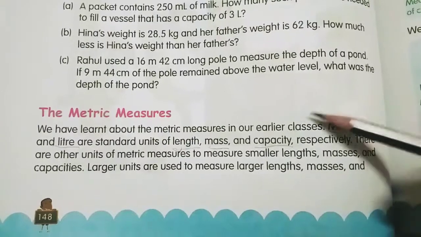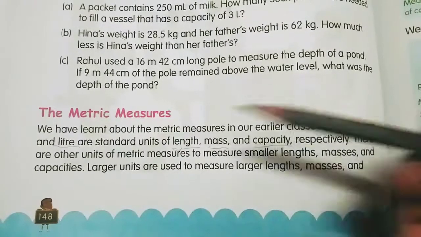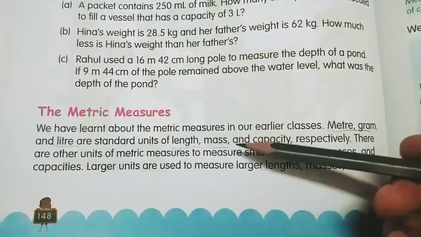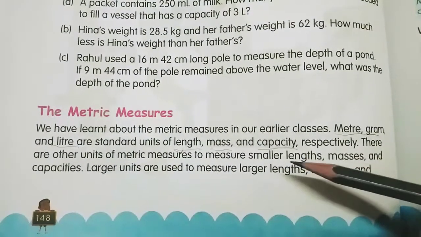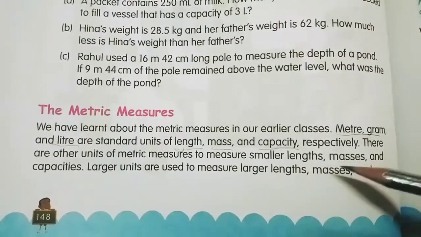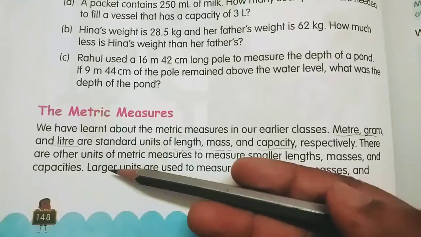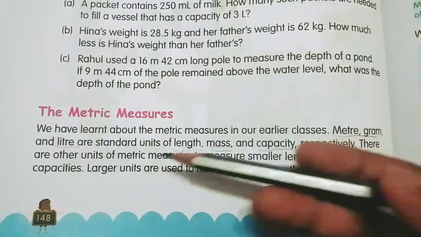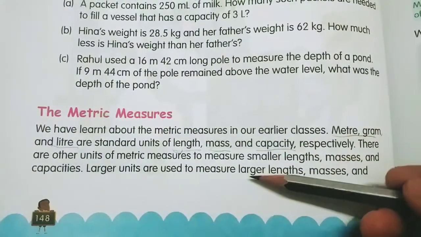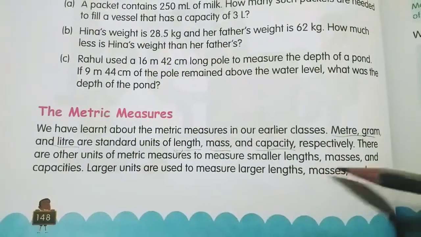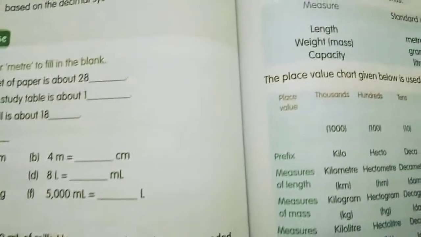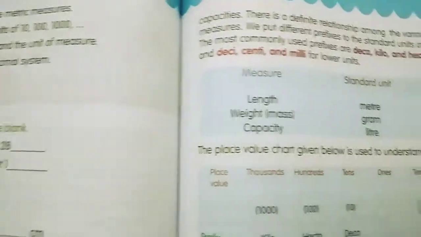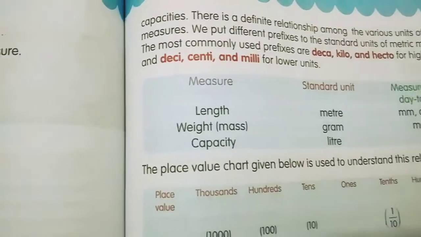We have to study all these things. There are other units of metric measures to measure smaller lengths, masses and capacities. Larger units are used to measure larger lengths, masses and capacities. So there are smaller units and larger units.